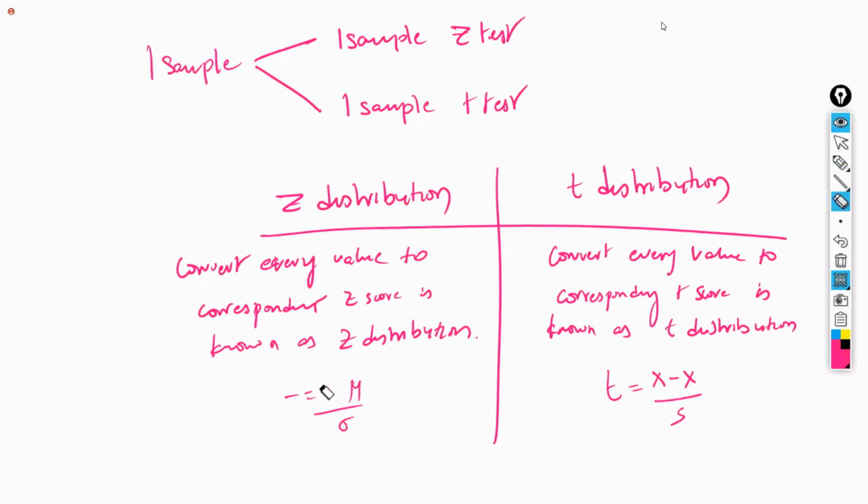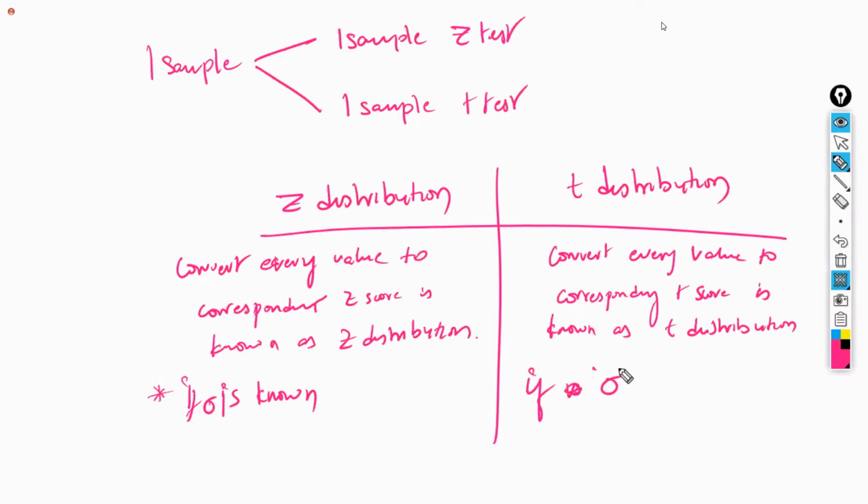When are we going to apply the T distribution and Z distribution? If the population standard deviation, that is sigma, is known, then Z distribution. If sigma is unknown, meaning they have not given the population data, then you are going to take the T distribution, that is, apply the T test. Okay, the question of distribution is completed. This is the only difference between Z distribution and T distribution.